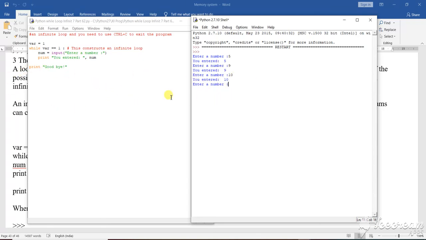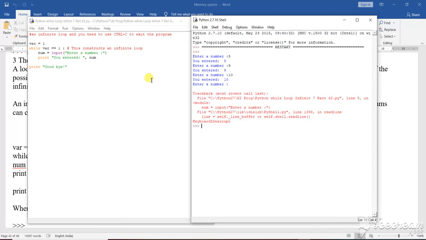So how do we end it? There is an option in Python known as Ctrl plus C. If you press Ctrl and C, it gives you some information: Traceback, most recent call.